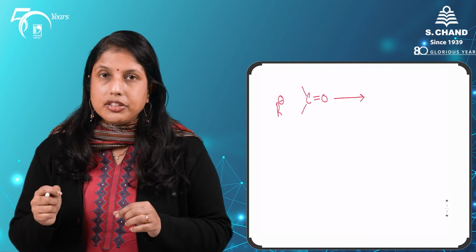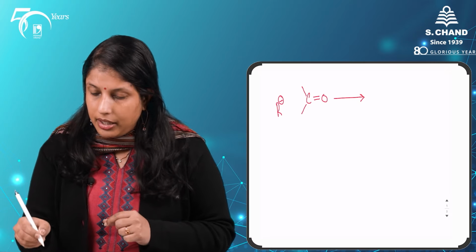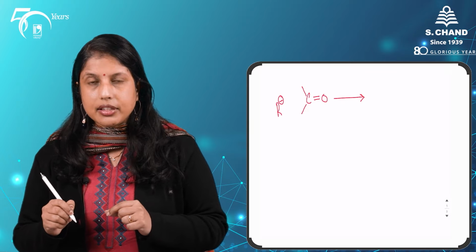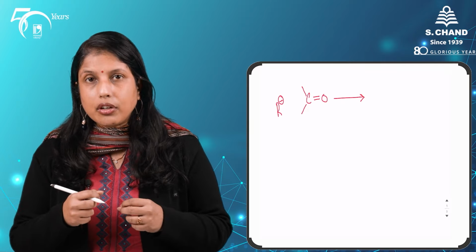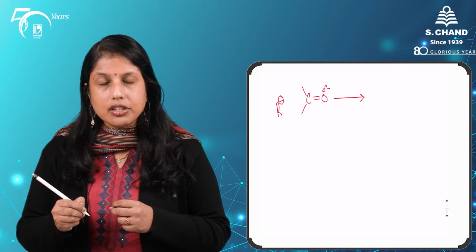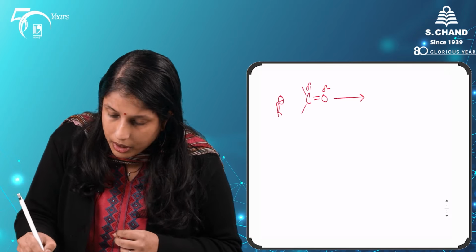As I had mentioned earlier, in our carbonyl compounds, this carbon-oxygen bond is highly polarized. The oxygen pulls the electrons more towards itself. It gets a slight negative charge, whereas the carbon becomes more electropositive.